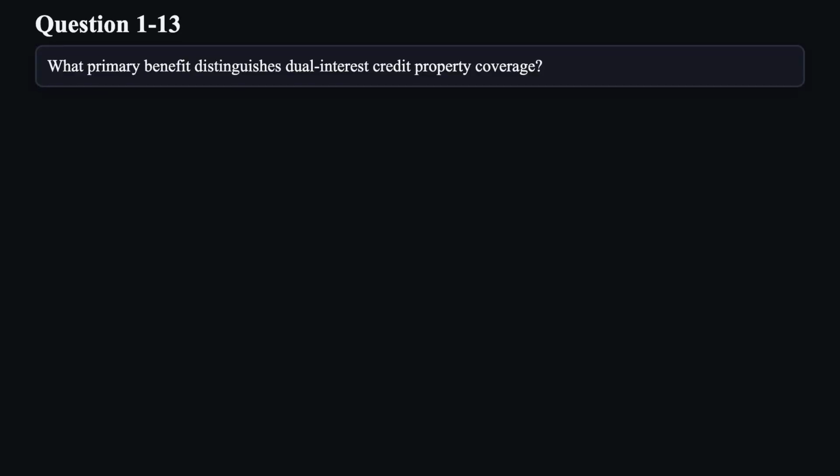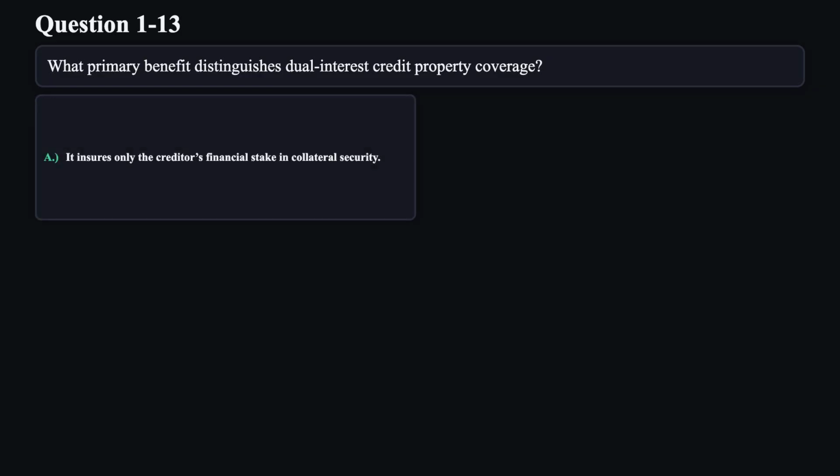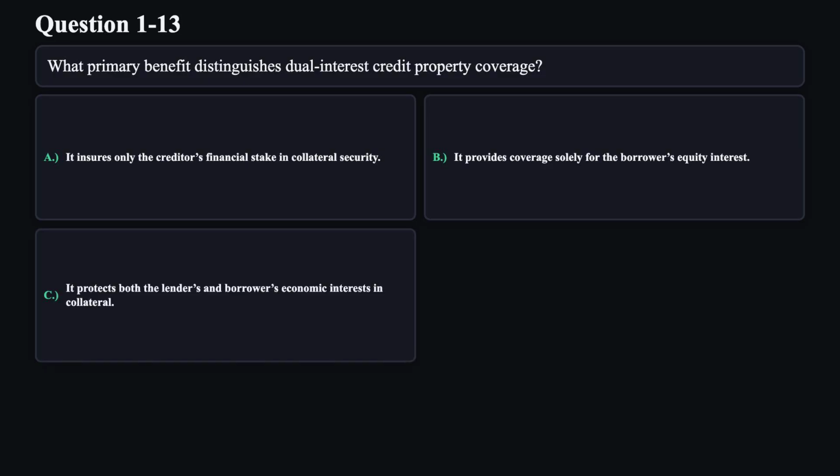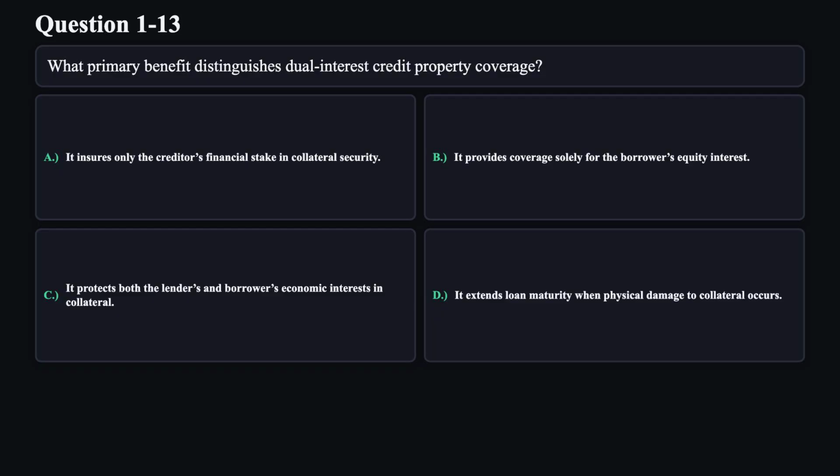Question 13. What primary benefit distinguishes dual interest credit property coverage? A. It ensures only the creditor's financial stake in collateral security. B. It provides coverage solely for the borrower's equity interest. C. It protects both the lender's and borrower's economic interest in collateral. D. It extends loan maturity when physical damage to collateral occurs.